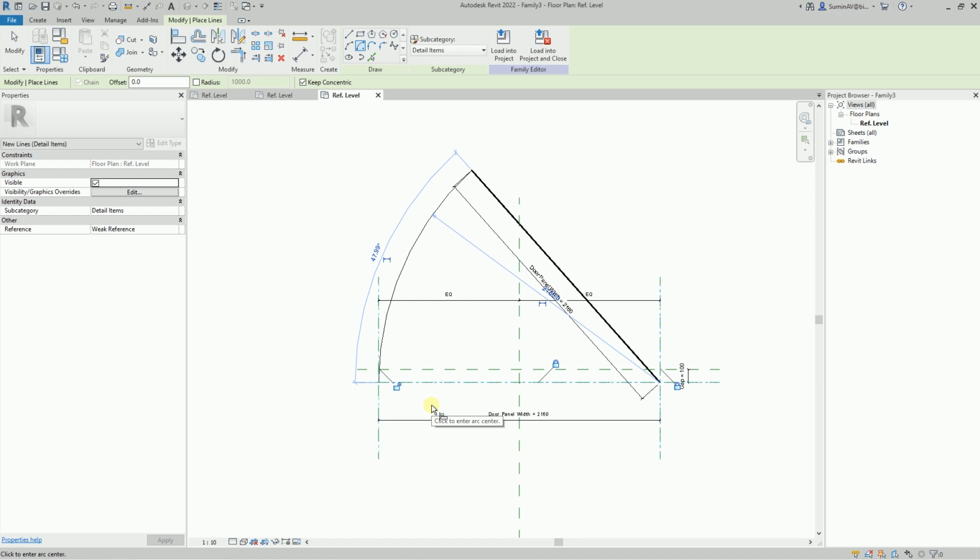Lines in Revit can automatically snap to each other. Therefore, the arc end is automatically linked to the line representing the door panel, and the other arc end should be linked to the reference planes. Let's use the Align command for these.